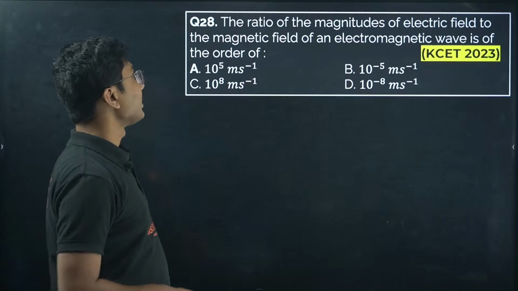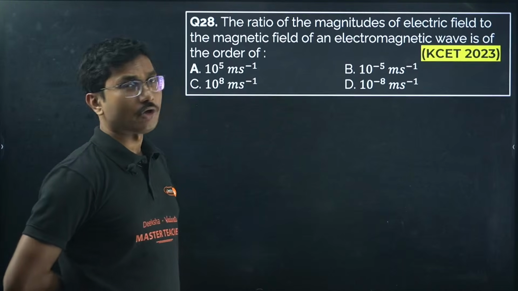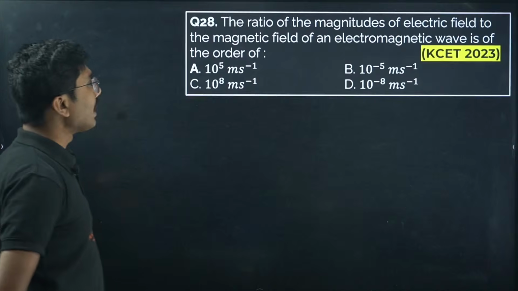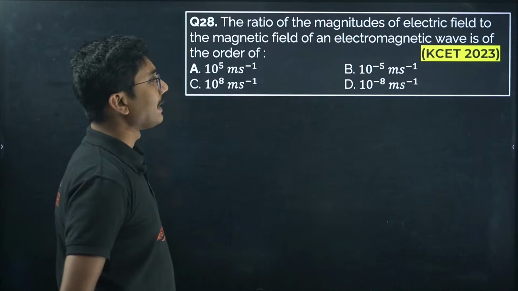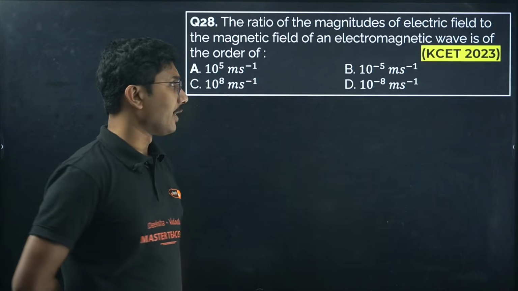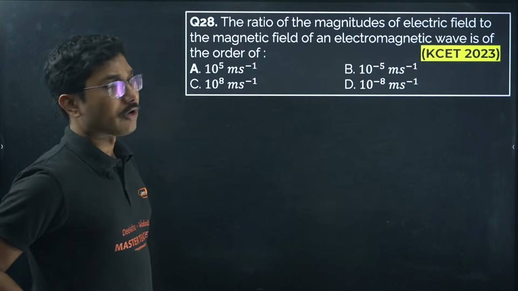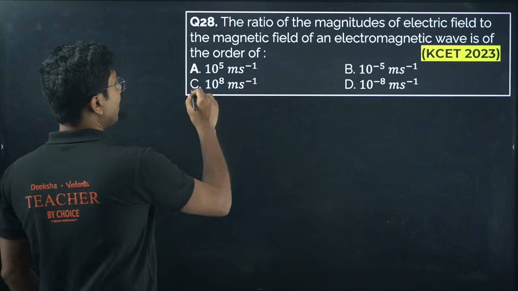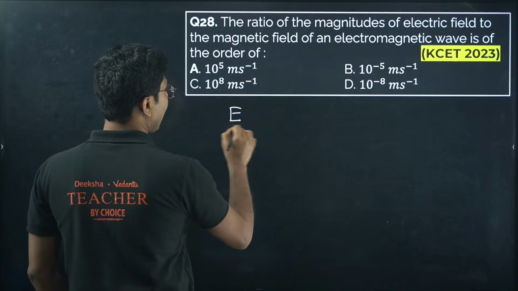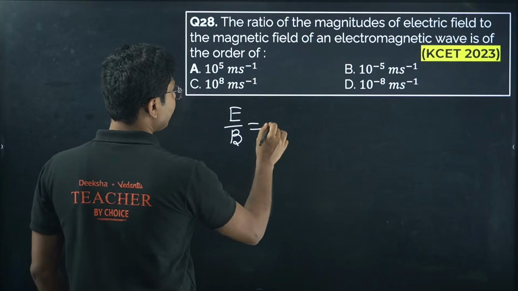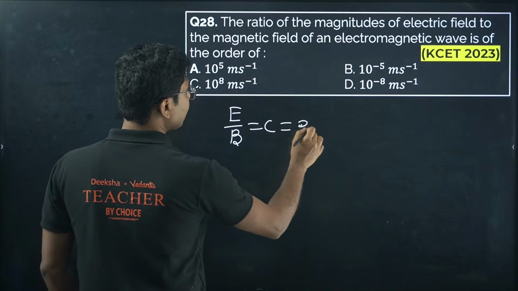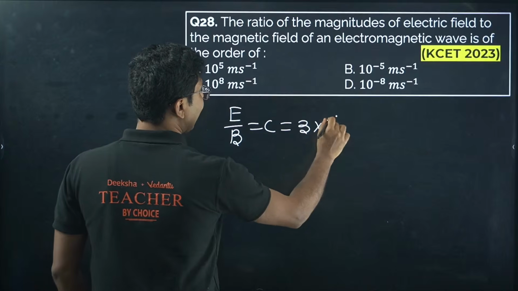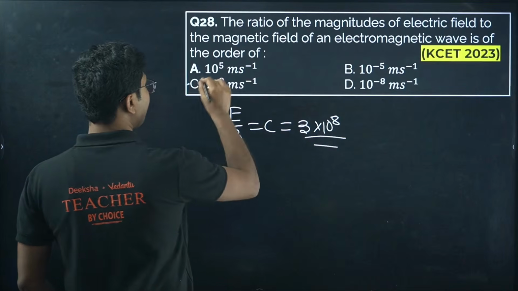So here the ratio of magnitudes of electric field to magnetic field of an electromagnetic wave is in the order of 10 to the power of 8 meter per second. Okay, because electric field to magnetic field is basically the speed of light. Speed of light is 3 into 10 to the power of 8. So the order is 10 to the power of 8.